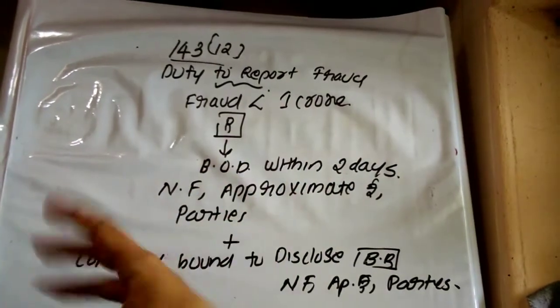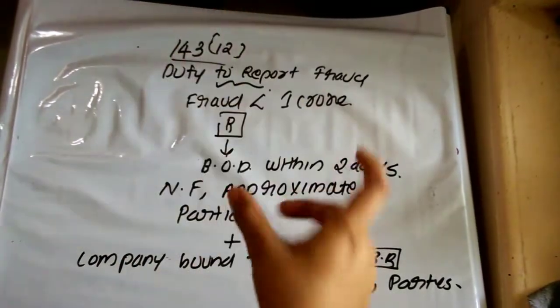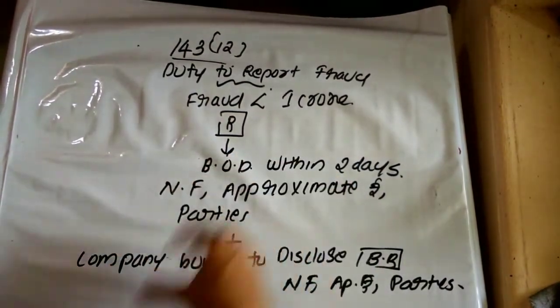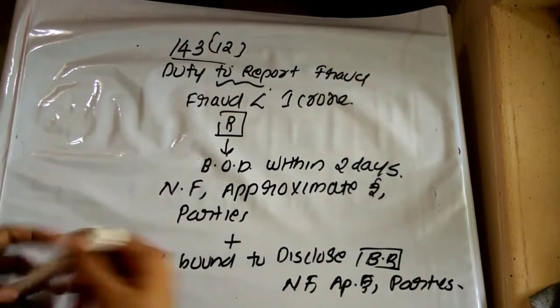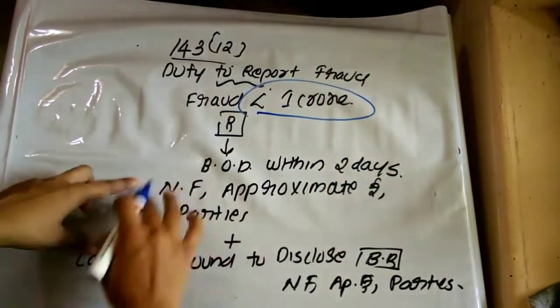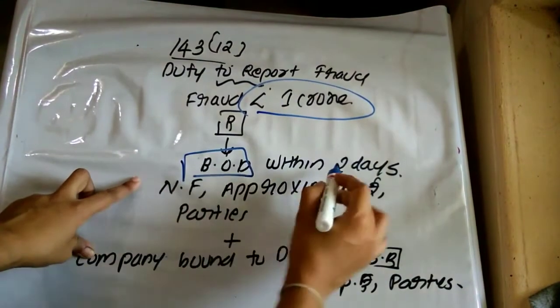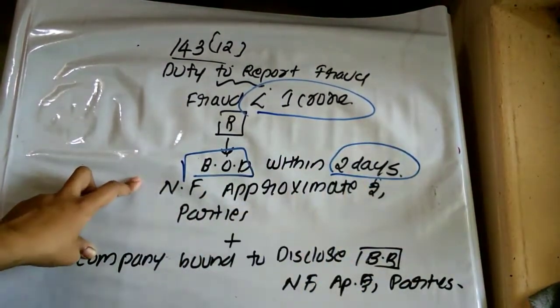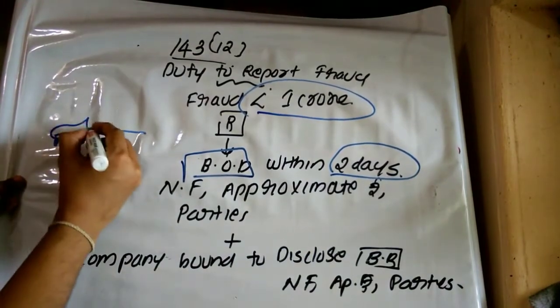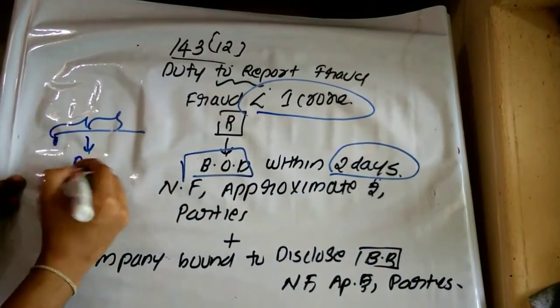If the auditor during his professional duty identifies an offence involving fraud which has been committed against the company by the officers or by the employees, where the fraud amount is less than 1 crore, they have to report to the board of directors within a period of 2 days of discovery of fraud. That is, they have identified the fraud on this day, within a period of 2 days they have to report to the board of directors.